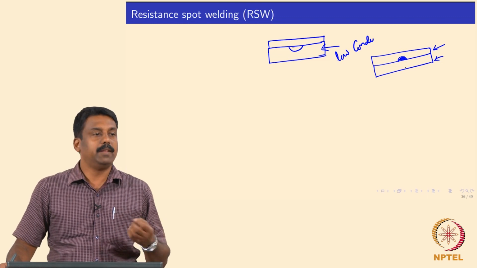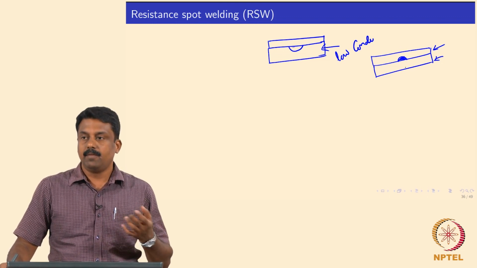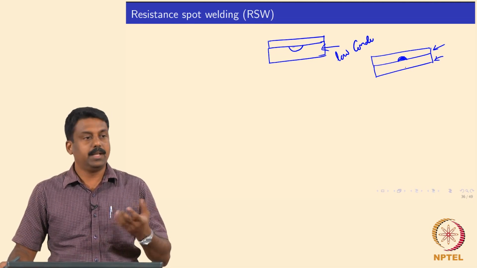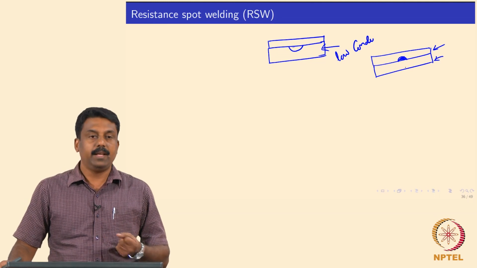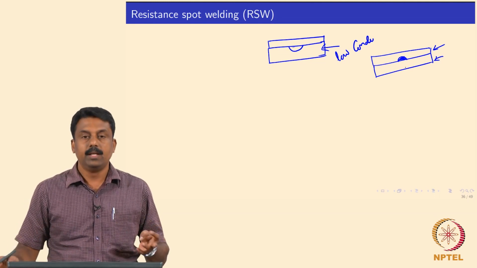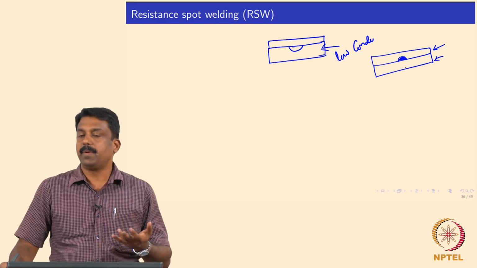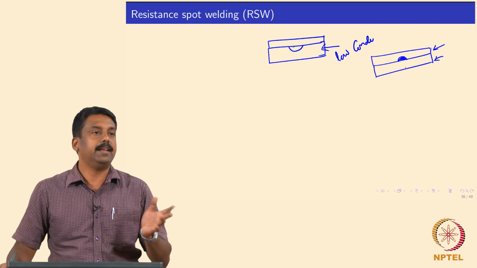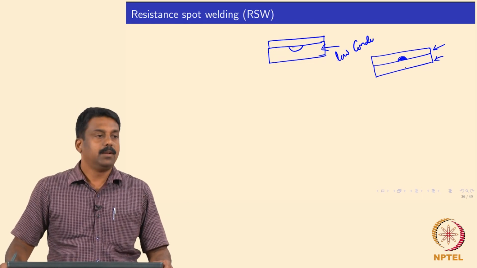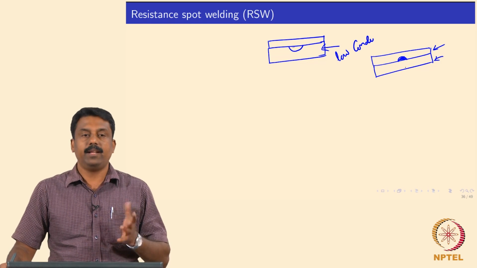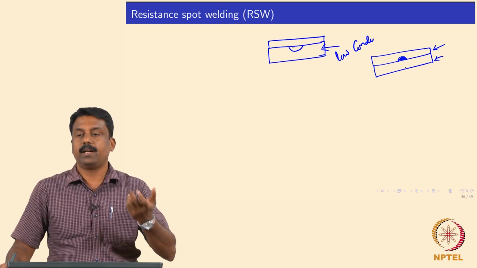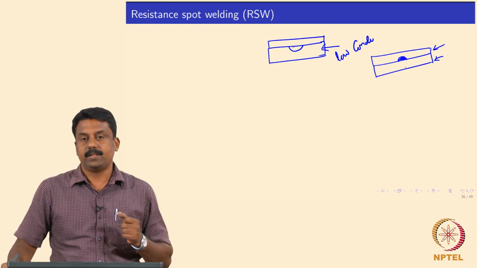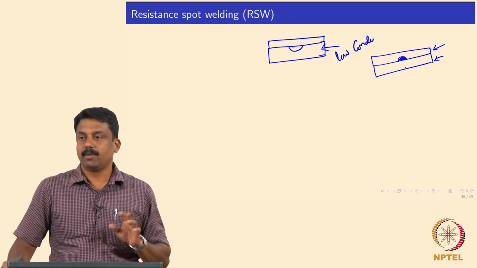So, you will always have a problem in commercial production where thicknesses may not be the same all the time. So, you have to look at the material composition. If it is similar material, how can we optimize it? One way of optimizing is to change the electrode diameter accordingly, so that you optimize the thermal conduction to make the welds the same size in both top and bottom plates, right. Or you can also change the electrode material accordingly. So, one electrode can be made of high conductivity copper and the other one of alloyed copper, right. So that you can contain the heat. It is clear. Okay. So, these are some of the problems.